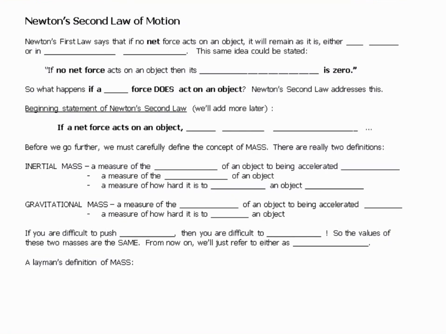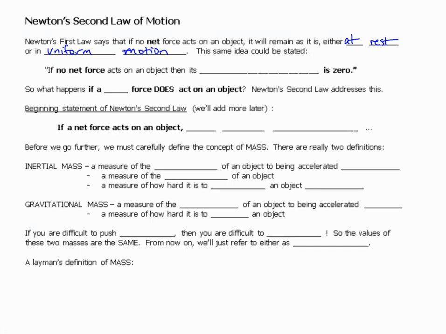Newton's first law says that if no net force acts on an object, it will remain as it is, either at rest or in uniform motion. The same idea could be stated differently.